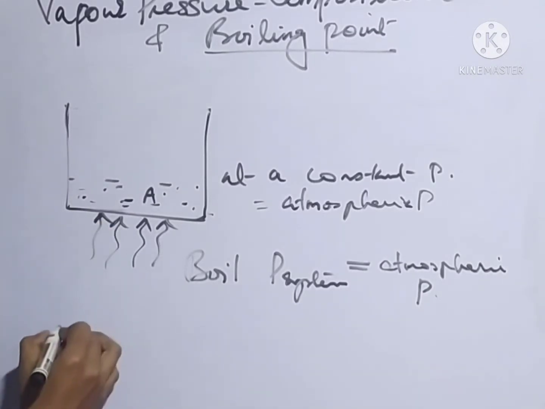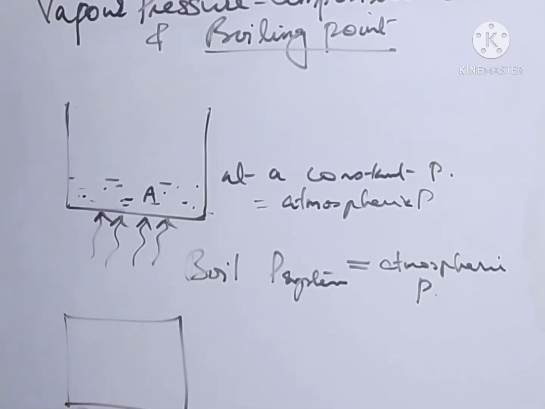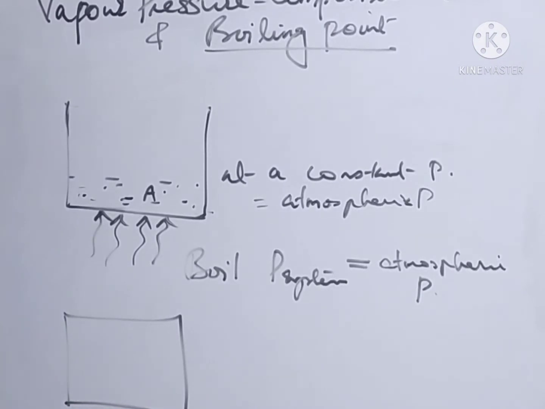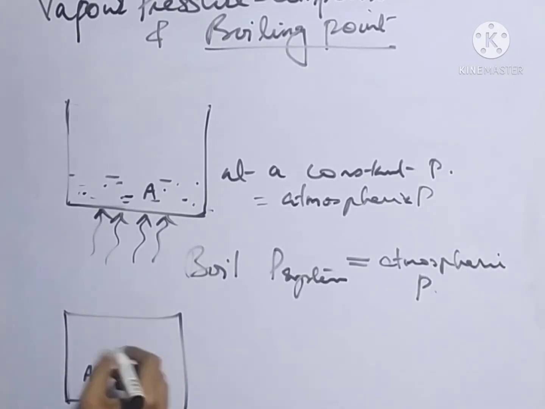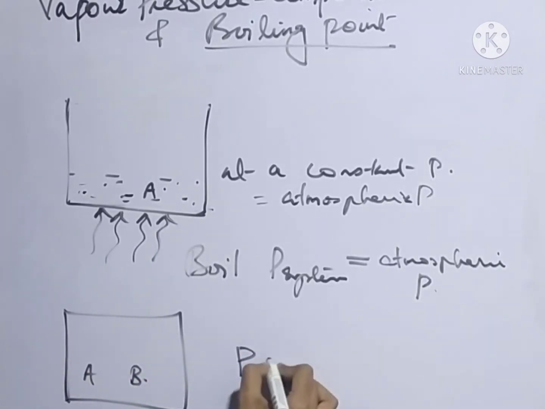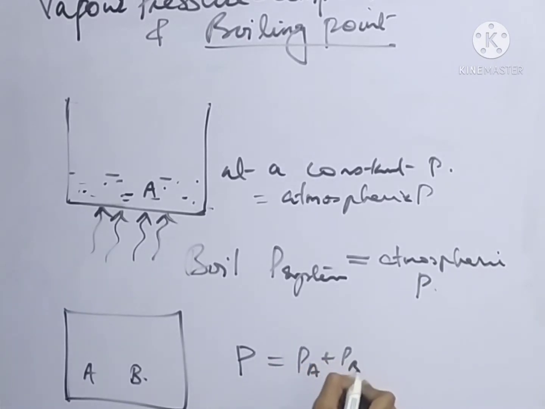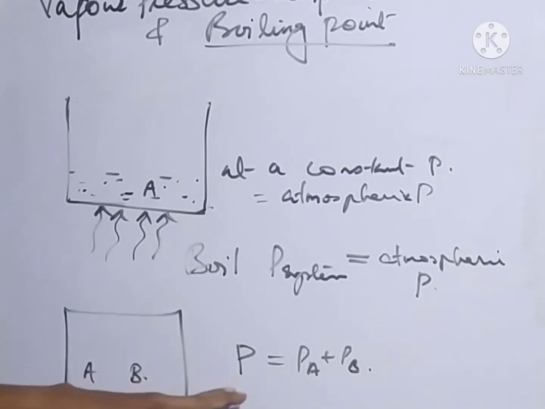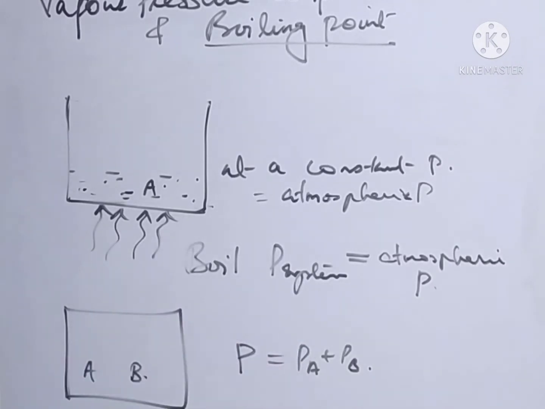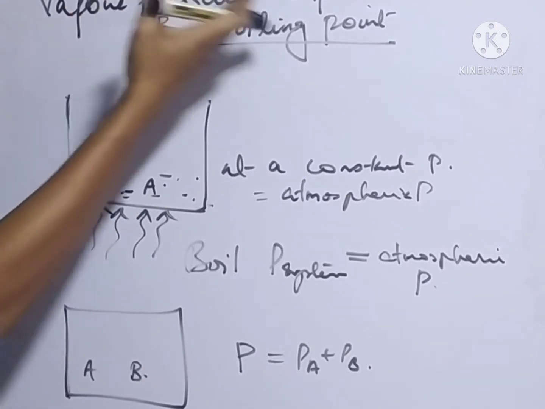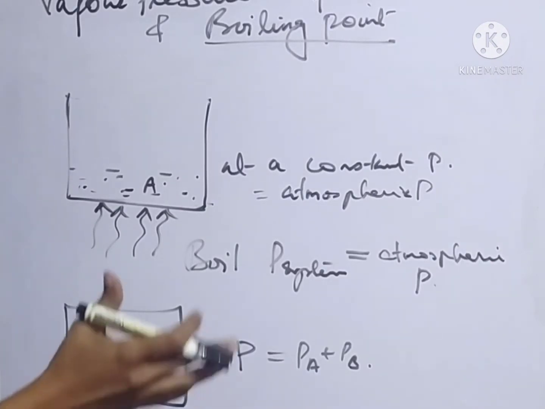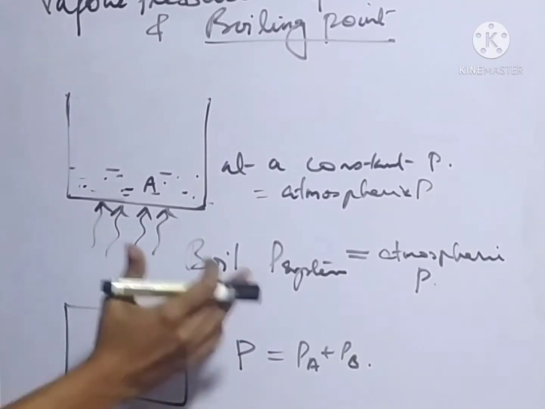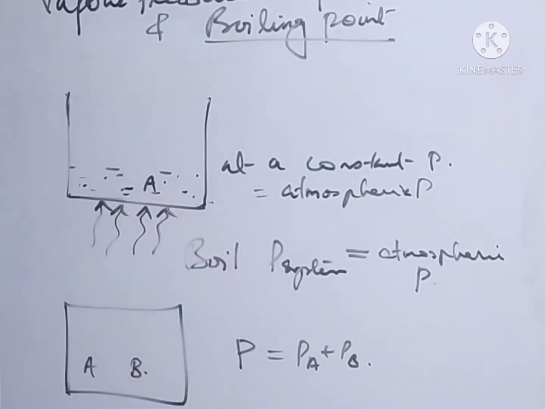So here we are going to consider a binary liquid system of A and B. We know the total pressure P total equals PA plus PB according to Dalton's law. Total pressure equals the sum of the partial pressures of the single components. From the vapor pressure composition curves, we know for different compositions, the binary liquid system attains different partial pressures.